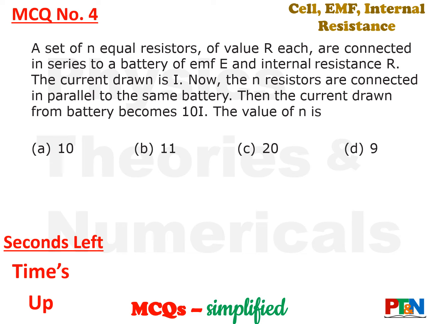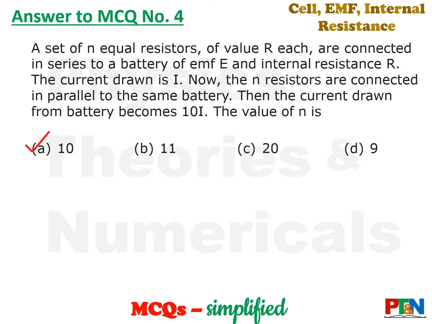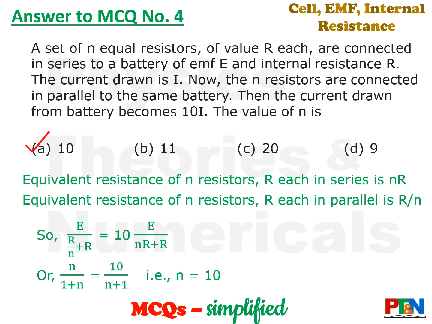Let's see the answer. The answer is option A, that is value of n is 10. Let's see the calculation. It's easy. The current when the resistors are in parallel will be E by (R by n plus R), and when the resistors are in series it will be E by (nR plus R). So E by (R by n plus R) is 10 times E by (nR plus R). Put the values. E's get cancelled, R's get cancelled, you get an equation of n. Easy equation. n comes out to be 10.